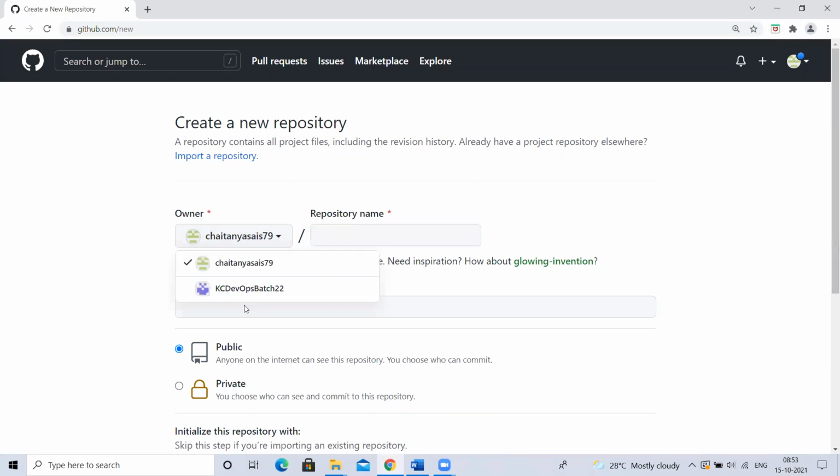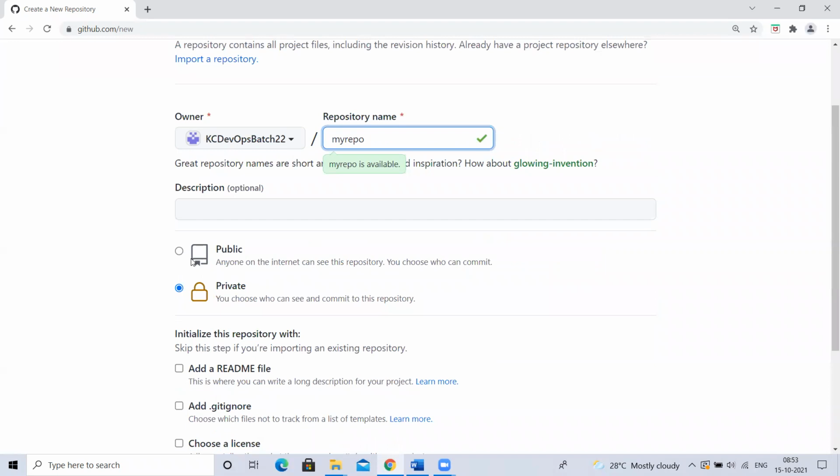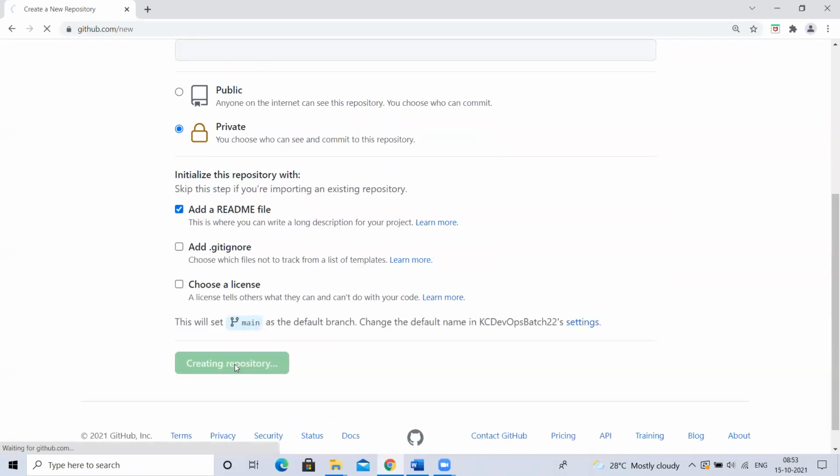So where do I want to create it? Under this organization, because under this organization I can add multiple users, so those users can be part of this. The other users who are not part of this organization cannot access your repository. Only the 1,000 users who are part of that organization can access this repository. So for that also, I'm doing it like this. My repo, private repo. I'm initializing this, create a repository.